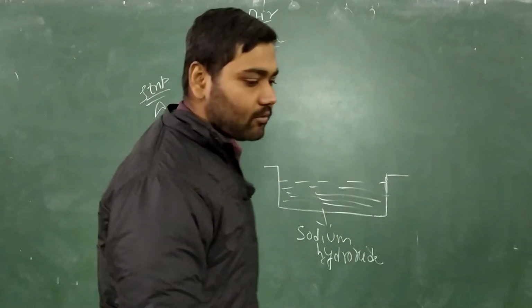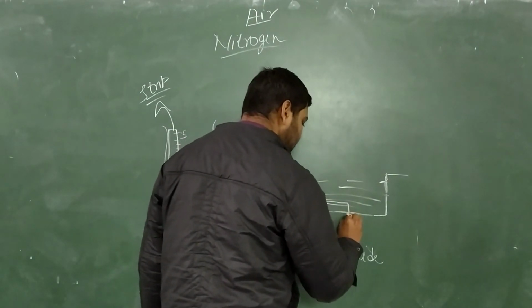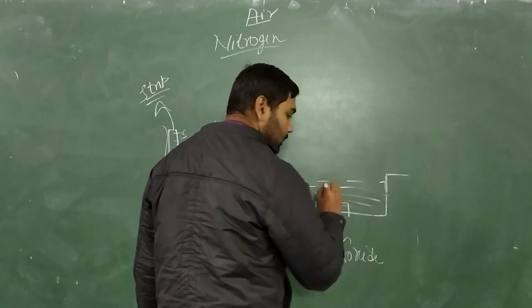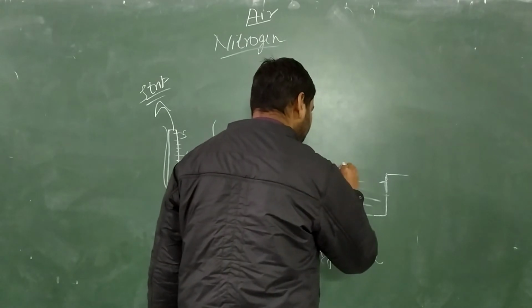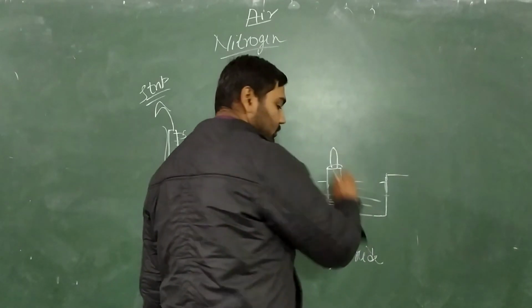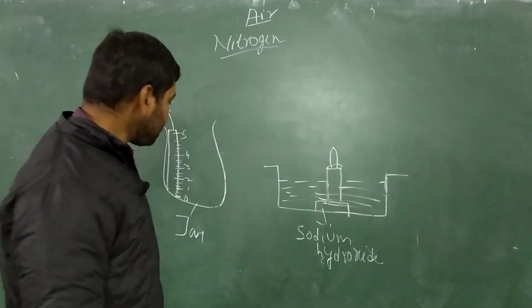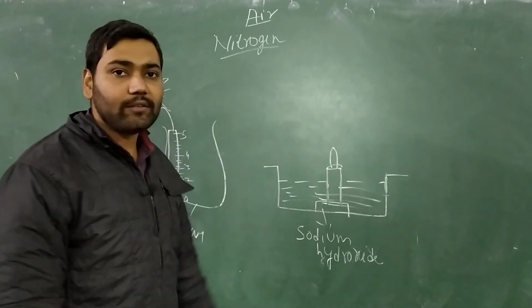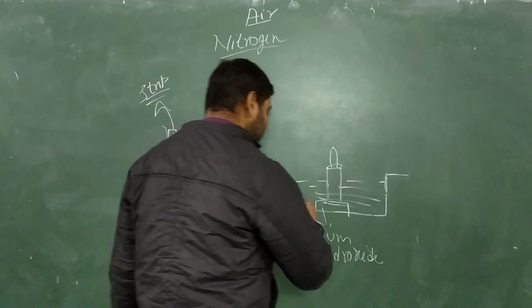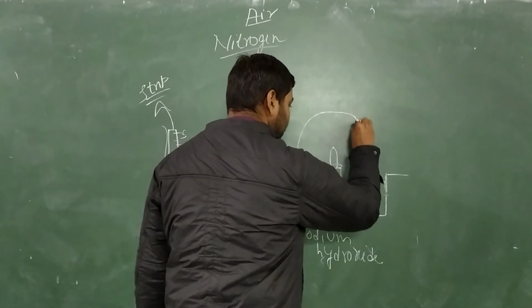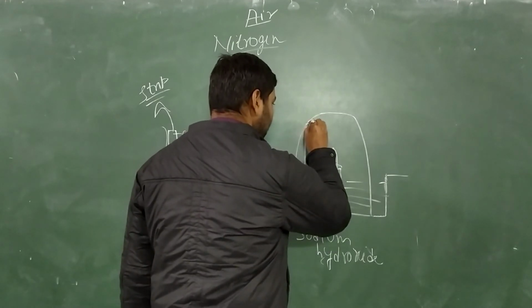So we will place the solution of sodium hydroxide, and we will place a candle over here. Okay, this is the candle we have placed, and what we will do is invert this stripped jar over the candle.